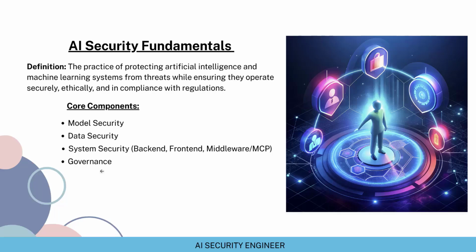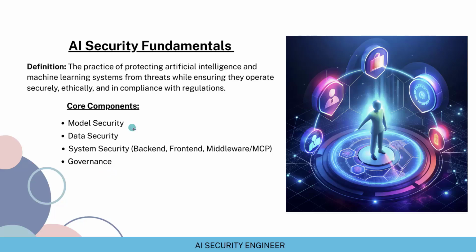In order to create those frameworks and effectively implement them at enterprise level, we need governance. As AI security engineers, we will come into the picture to ensure that these AI systems are governed at an enterprise level when their development or deployment is being considered.